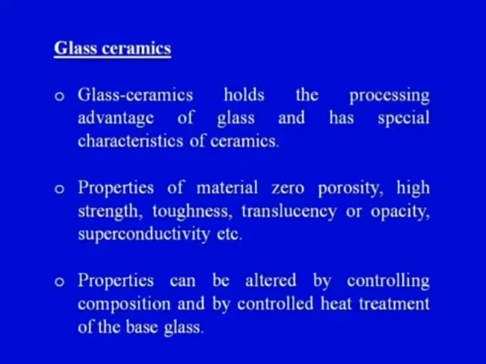Properties can be altered by controlling composition and by controlled heat treatment of the base glass. So these are not the only characteristics that these materials possess. There are other types of properties which can be achieved with controlled heat treatment or by controlling the composition of the material that we are forming.